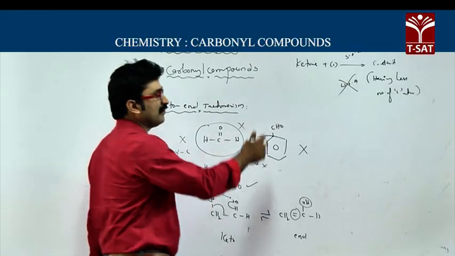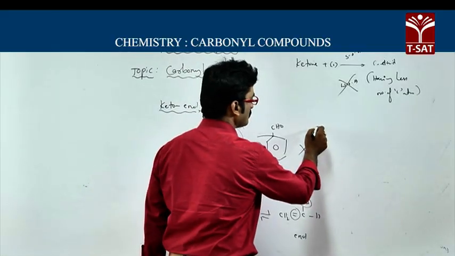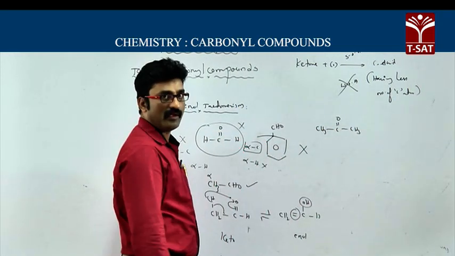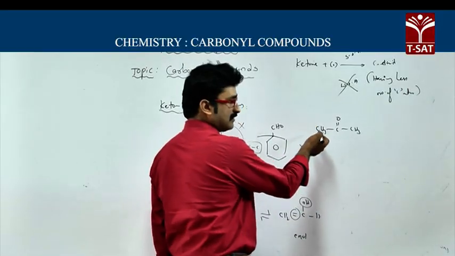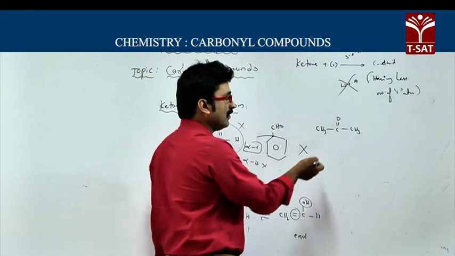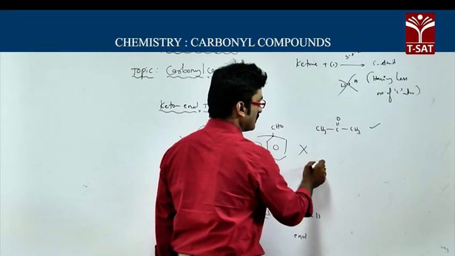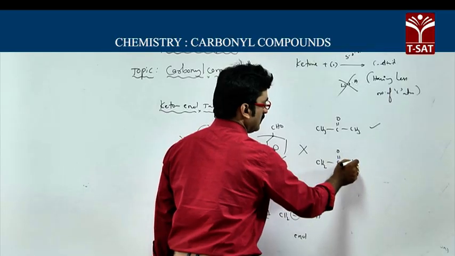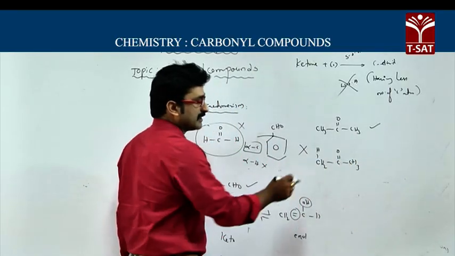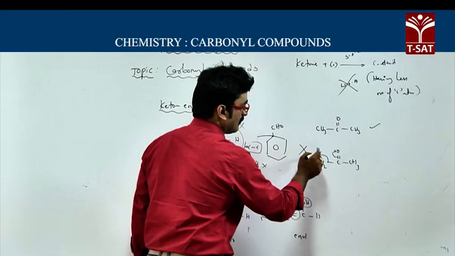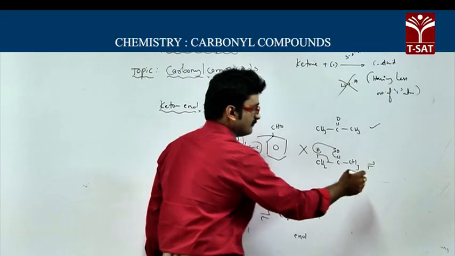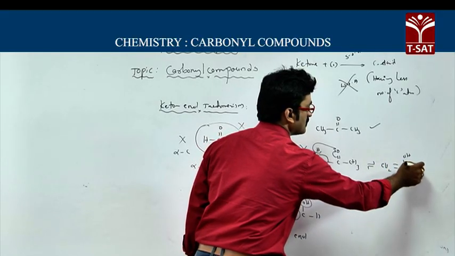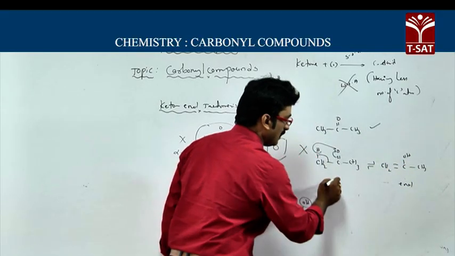Okay, now we will go for ketones. The first member of ketone is acetone, that you know very well, and it has alpha hydrogens. Total 6 alpha hydrogens are there, so it can exhibit tautomerism. I am writing CH2 C double bond O CH3, and it is H like this. Same. So you will get CH2 double bond C OH, and this is CH3, and this is called the enol form, and this is the keto form.